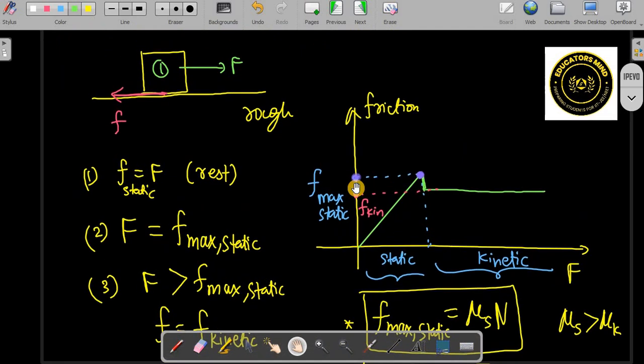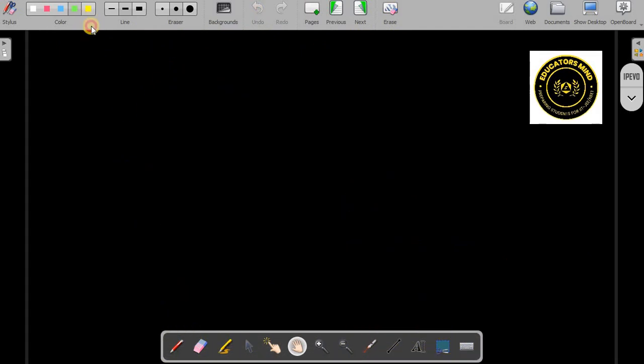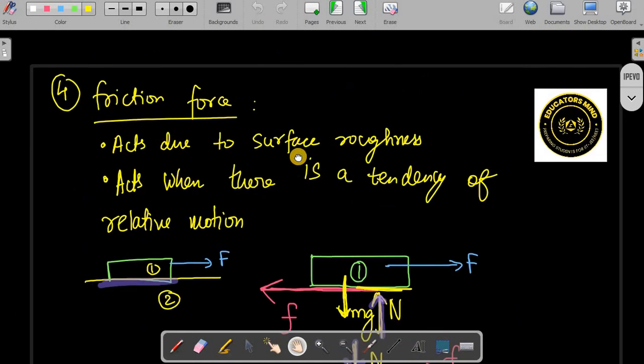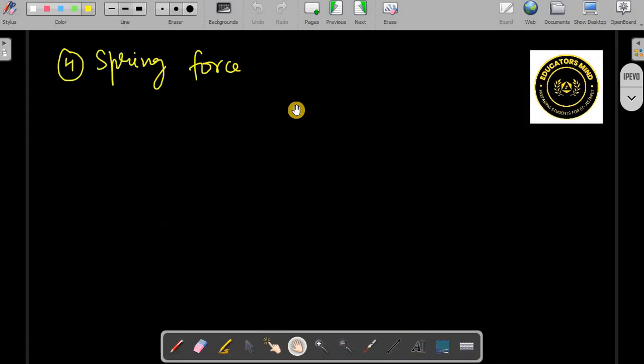Then last is the spring force. Let us talk about the spring force. How many have we taken? I think this is the fifth one. Spring force is the last one, the fifth. How does a spring force act?